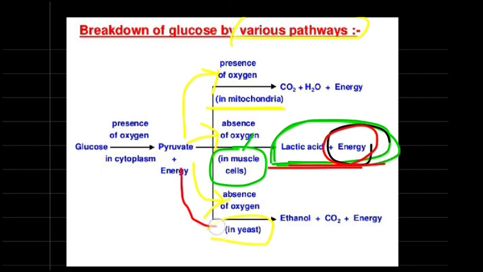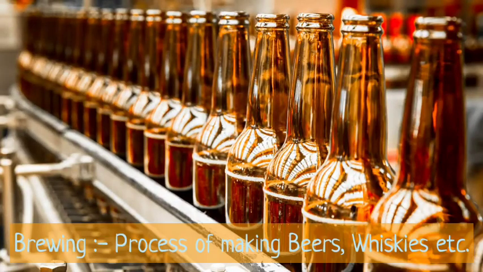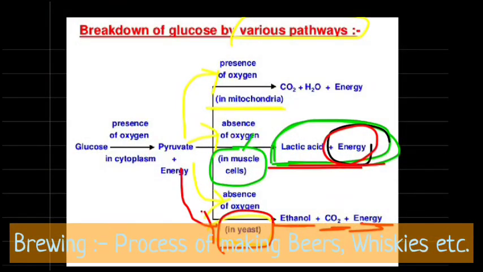Now, pyruvate also breaks down in the absence of oxygen in yeast, students. Due to this, ethanol, CO2, and energy, these three compounds, are released. This ethanol is used in brewing industries. Brewing is a process of making beers, wines, whiskeys, etc.